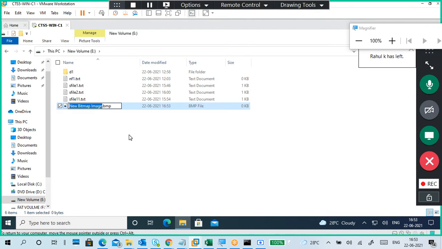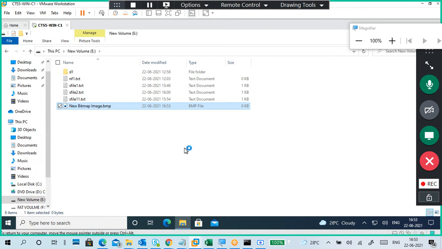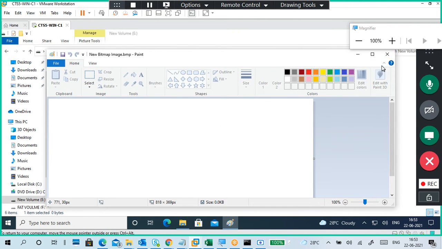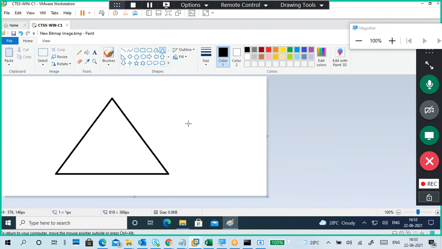Okay, I've created an image, and I'm going to edit this image. Here I'm using edit only. I am using images for this practical, a simple image, anything like a triangle. Don't spend more time on creating paintbrush and all, like a house, building, and all kinds of stuff. Very simple.